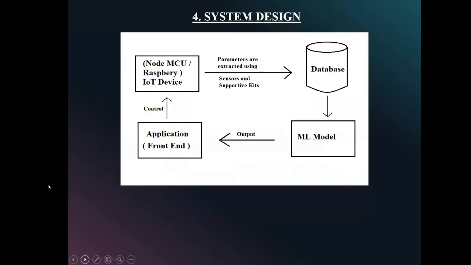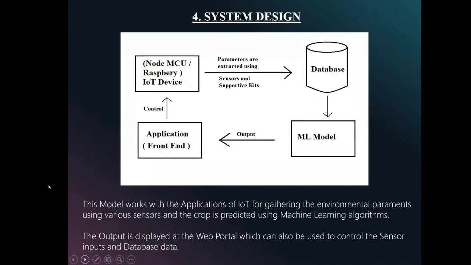And now, how is the system designed? The figure on the screen shows the design of the system. The IoT application is used for gathering the environmental parameters using various sensors, as I have mentioned before.